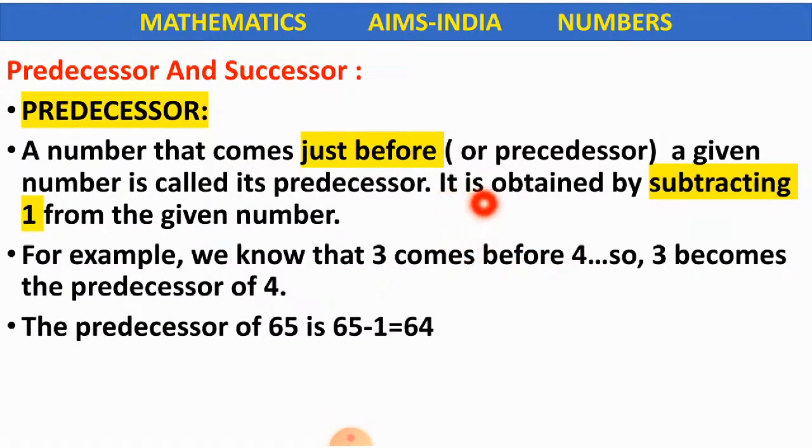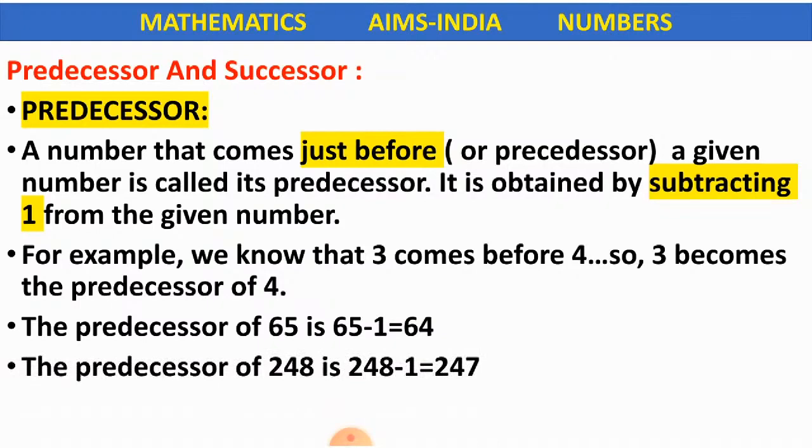It is written here, predecessor is obtained by subtracting 1 from the given number. So here we have to find out the predecessor of 65. How do we find out the predecessor? 65 minus 1 is equals to what children? 65 minus 1 is equals to 64. So 64 becomes the predecessor of 65. How did we get this predecessor? Simply by subtracting 1 from the given number.